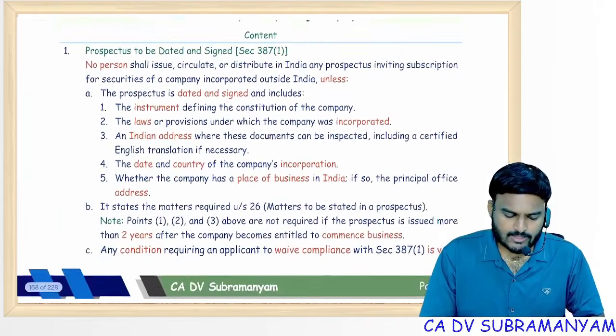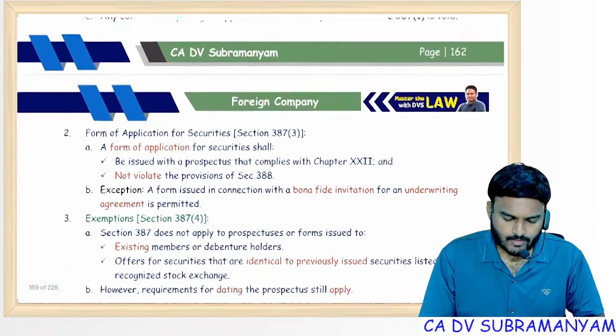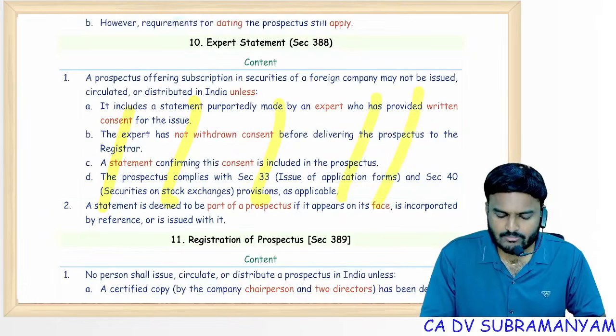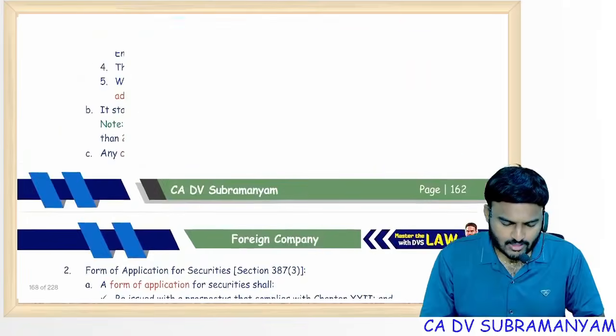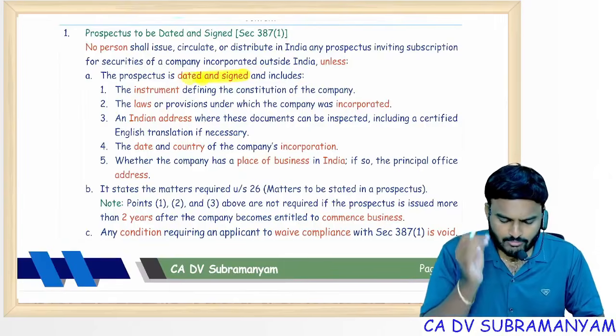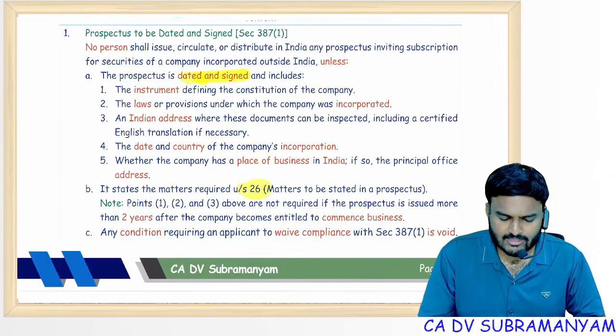Issue of prospectus, expert statement, this is similar to section 26 only. If you want to include expert statement, conditions to be complete, just go through it. And prospectus should be dated and signed. So if you remember section 26 matters, you can have it.